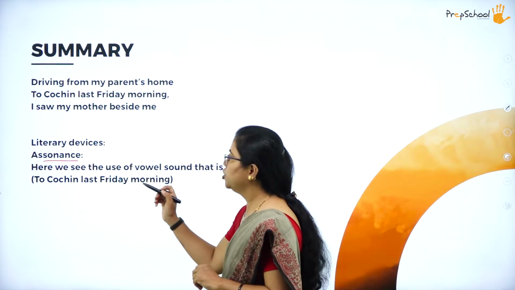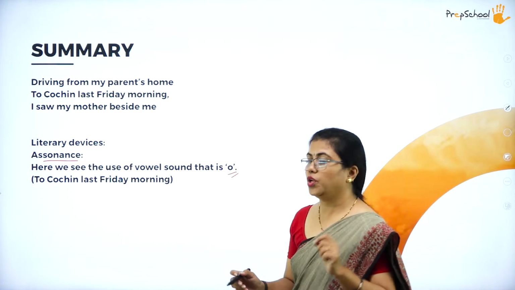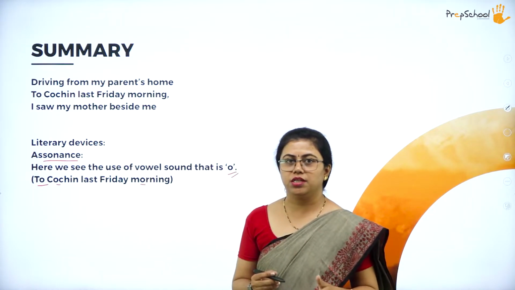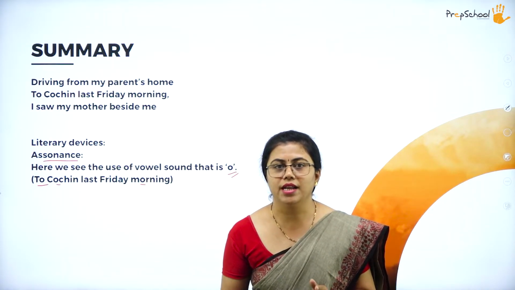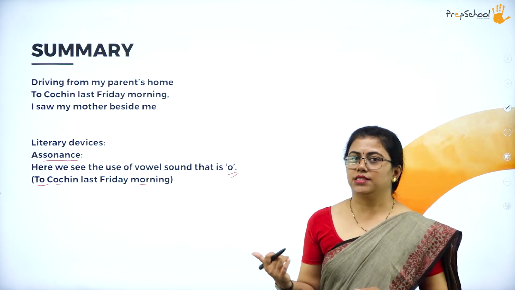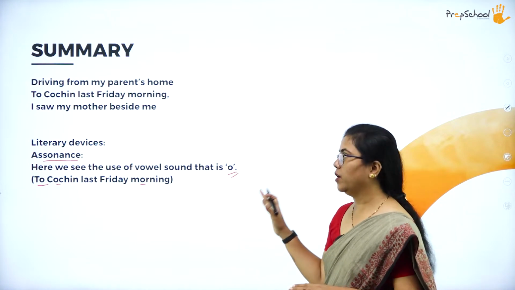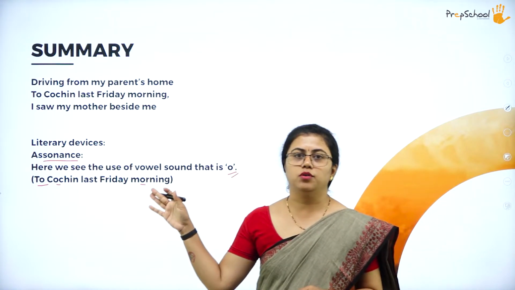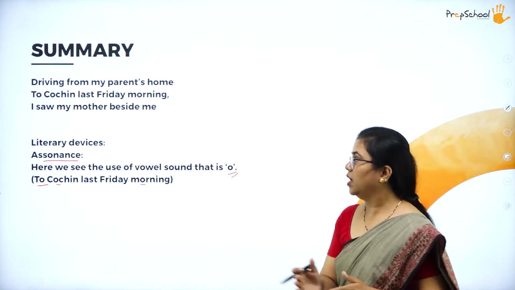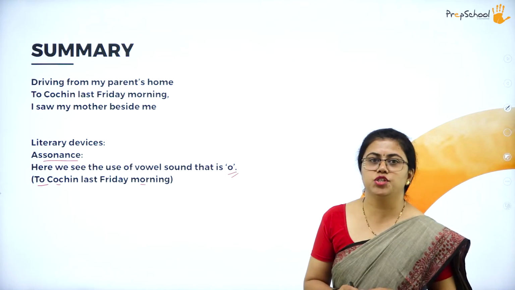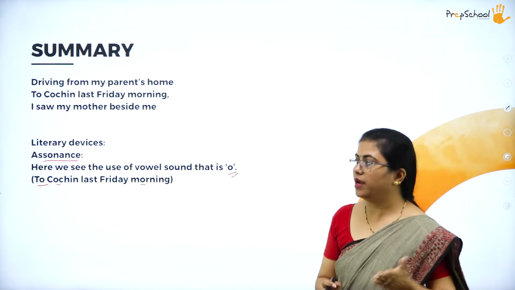So here you can see, "to Cochin last Friday morning." Here you can see thrice this letter O is repeated. So that is the literary device that is used in these three lines. As of now, there are no new words used over here. The poet is talking about her journey to Cochin. She was returning from her parents' house to Cochin last Friday morning, the previous Friday morning she was returning.